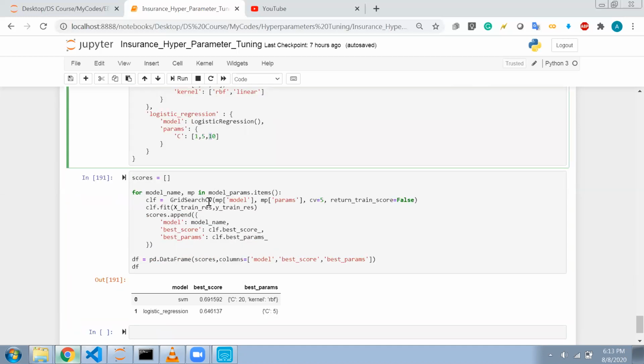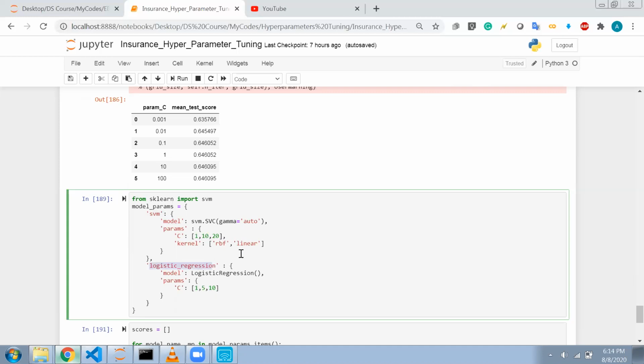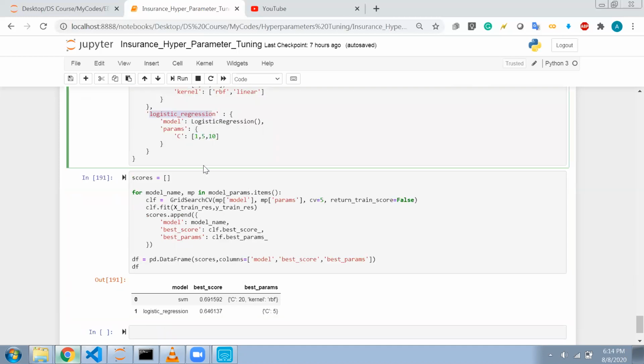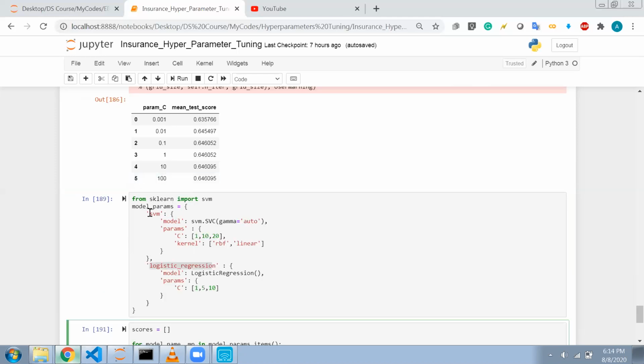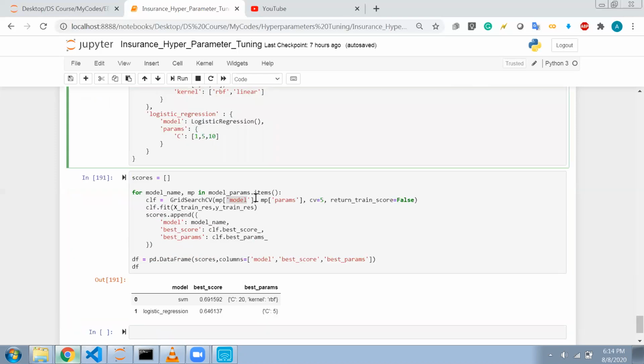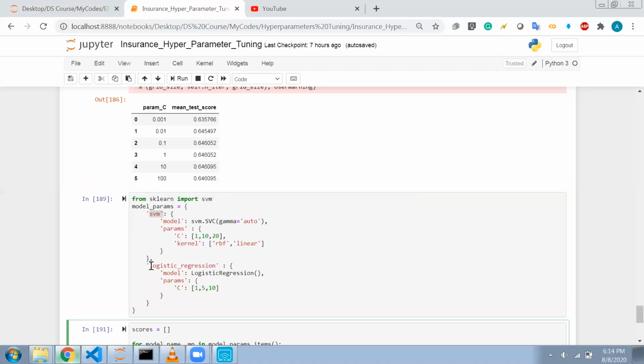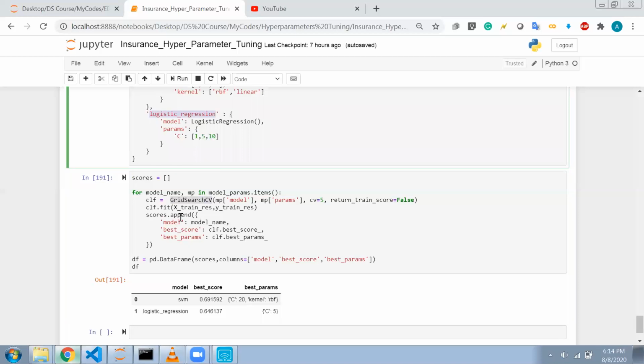Now for every model, I'll pass the model and parameters to the grid search CV. Which model will come first? SVM will come first, with its appropriate parameters. So first SVM will get trained, and grid search CV will find the best parameters for SVM. Then in the second loop, it will train for logistic regression, and grid search CV will find the best hyperparameters for it.